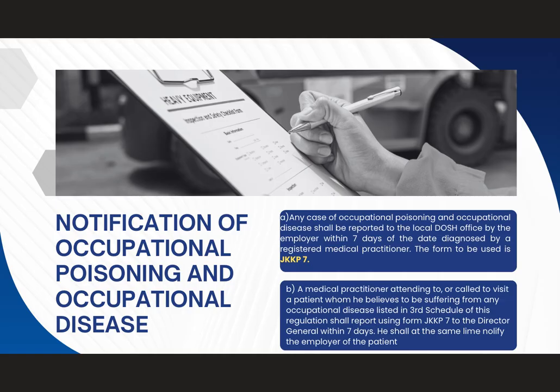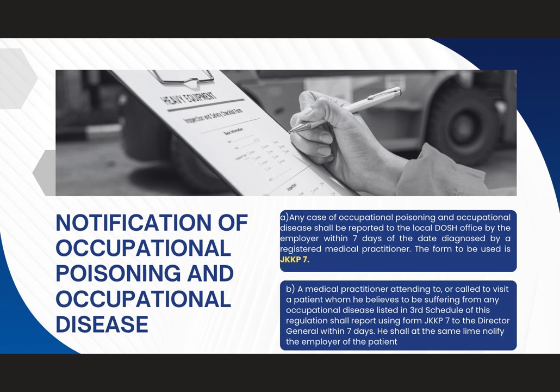Next is notification of occupational poisoning and occupational disease. So who must make a report if this happens? There are 2 parties involved. First one is the employer. Any case of occupational poisoning and occupational disease shall be reported to the local DOSH office by the employer within 7 days, using JKKP 7.